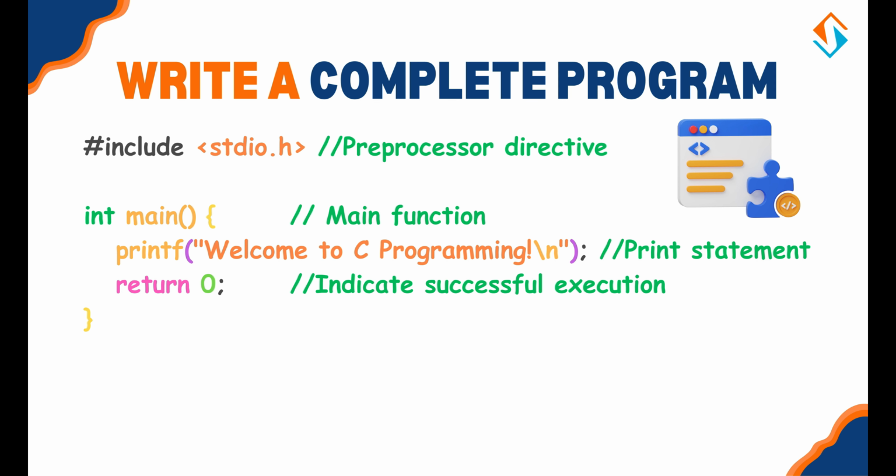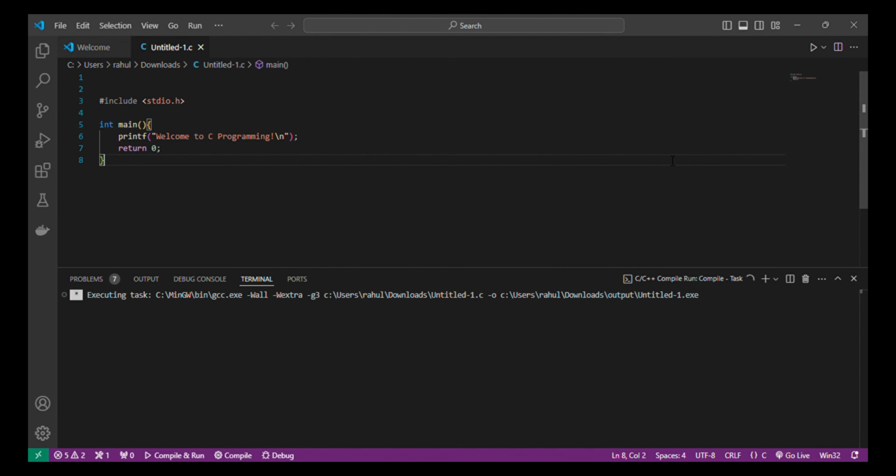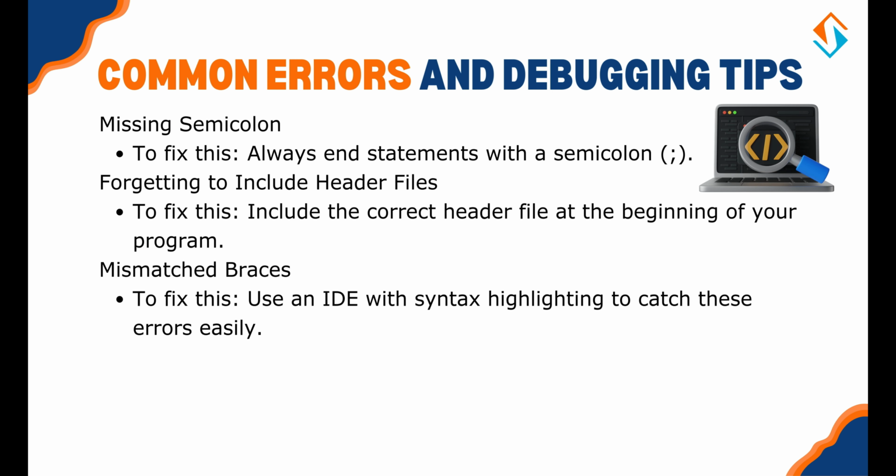Let's compile and run this program in our IDE to see it in action. Common errors and debugging tips. While working with basic syntax, it's easy to make small mistakes. Let's look at some common errors and how to fix them.